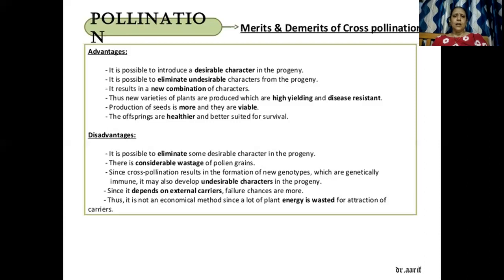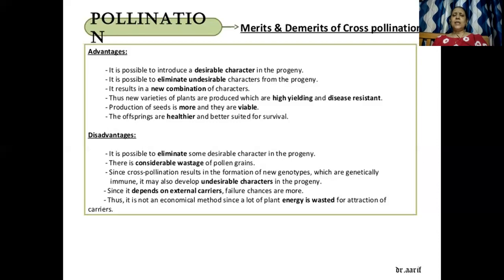Now, since cross-pollination results in the formation of new genotypes, it may also develop undesirable characters in the progeny. So say if a flower has a bad character, or that flower does not live many days, when it gets transferred to another flower, that character also gets carried to the next generation.